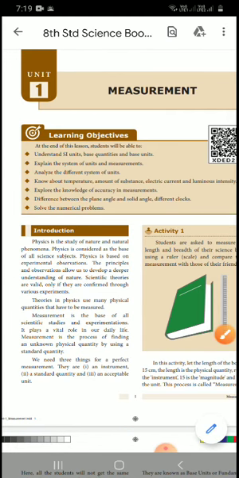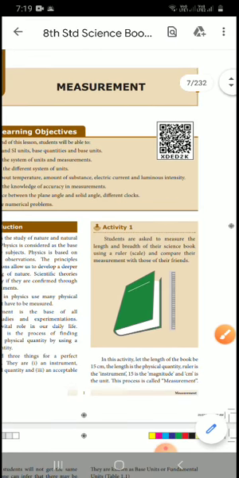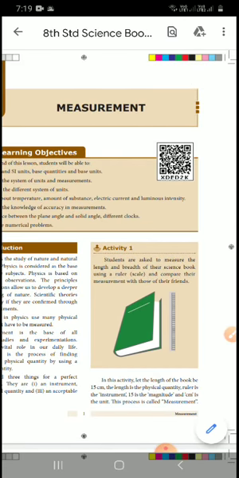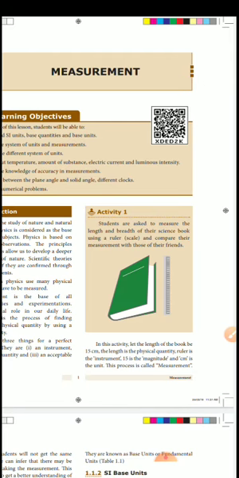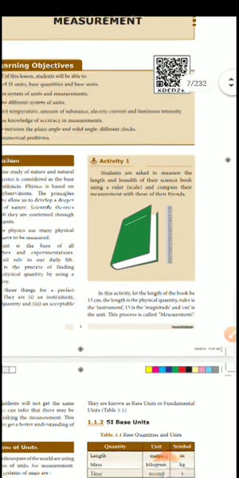Normally at home and in school you use a 15 centimeter scale, a normal length scale. Take a science book and a scale, and compare the measurement with your friend's book and your own book. Otherwise, you can measure a science book and then a Tamil book, and see the difference between them. In this activity, let the length of the book be 15 centimeter, the physical quantity.